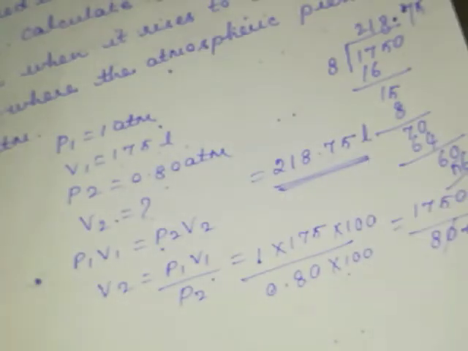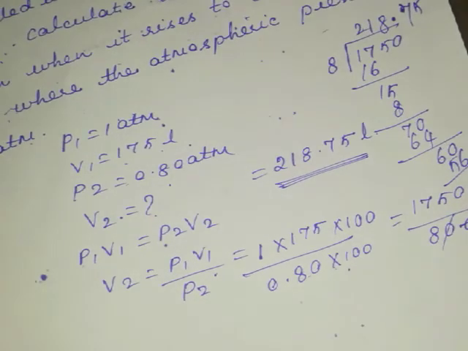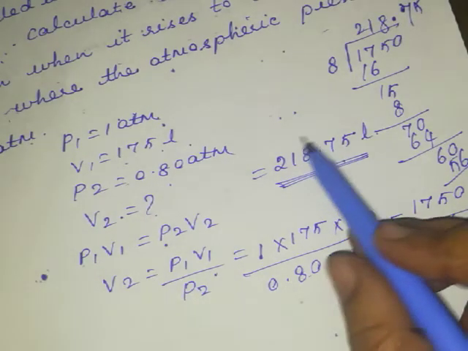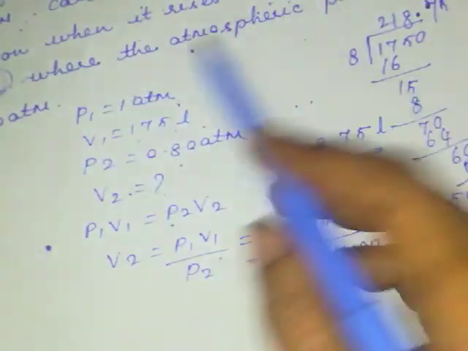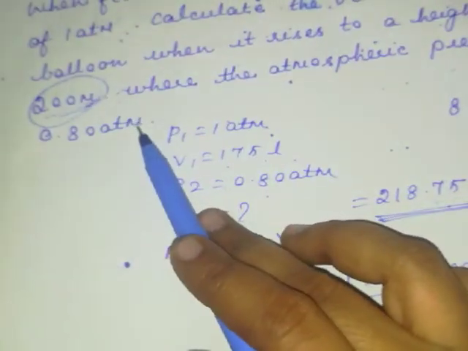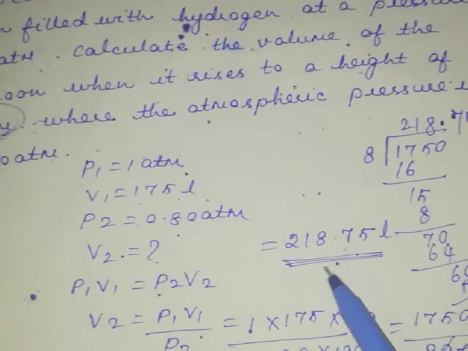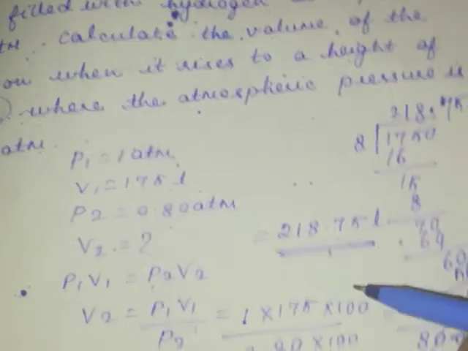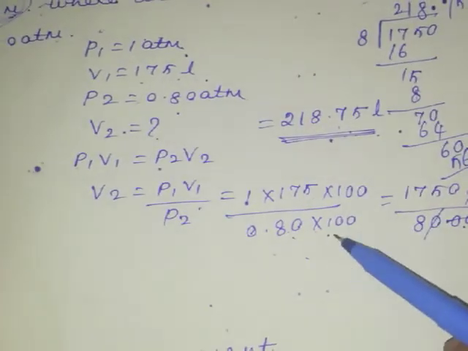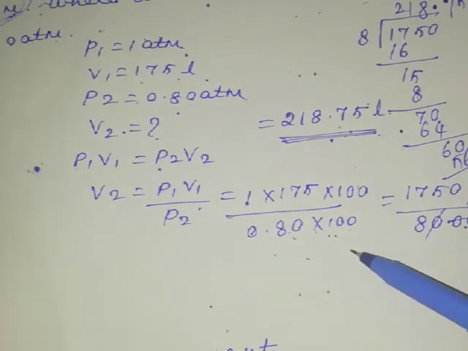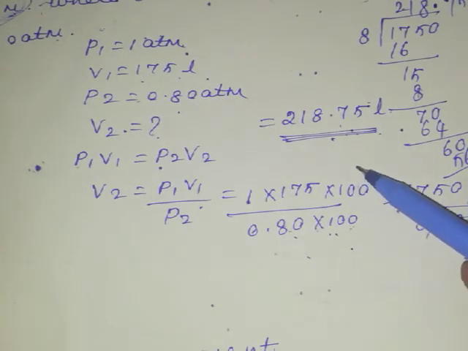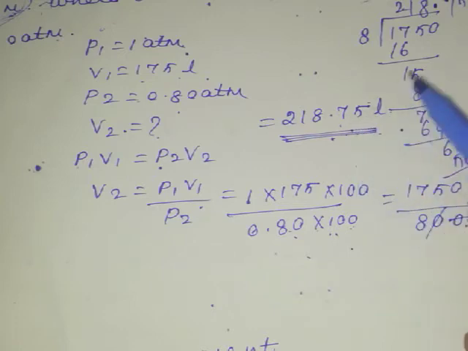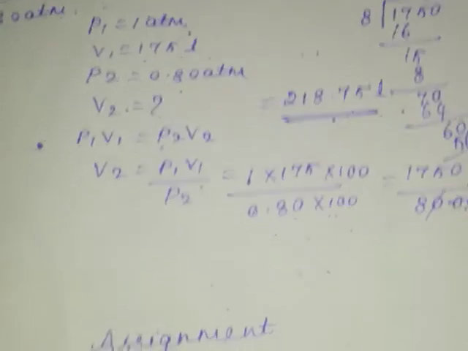So this many liters is the volume change. The balloon rises to a height where the atmospheric pressure is 0.80, which means your volume value is 218.75. So do the calculation. Whenever you get decimal places, you know the calculation. Please be careful in doing these calculations, because mostly you will be getting double the values. The calculation part will be easy. You are not supposed to use a calculator for numericals. You have to make use of addition and multiplication. Please be careful in doing the calculations.